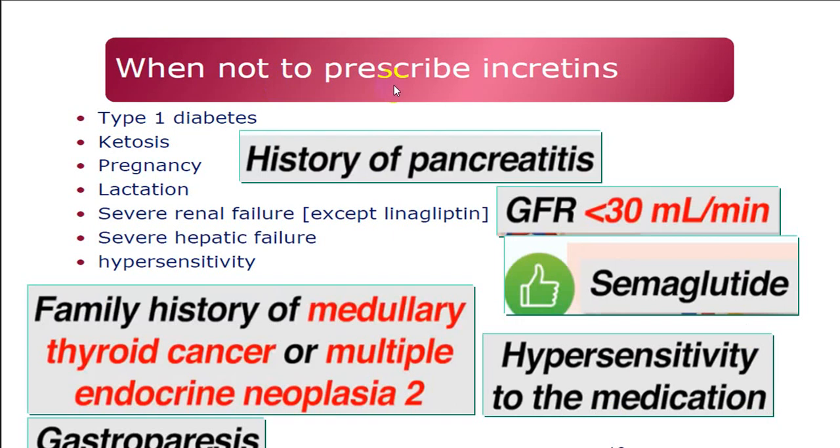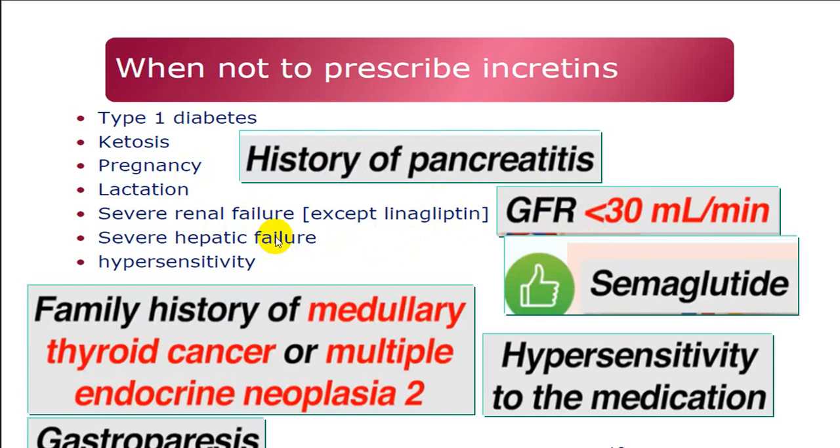When not to prescribe? In type 1 diabetes, because it will increase the chances of diabetic ketoacidosis, particularly what we call euglycemic diabetic ketoacidosis. Or if the person already has ketoacidosis, it should be stopped. During pregnancy, during lactation, if the person has a history of pancreatitis, if GFR is less than 30, it should be avoided. If the person has severe renal failure, linagliptin and teneligliptin can be given.